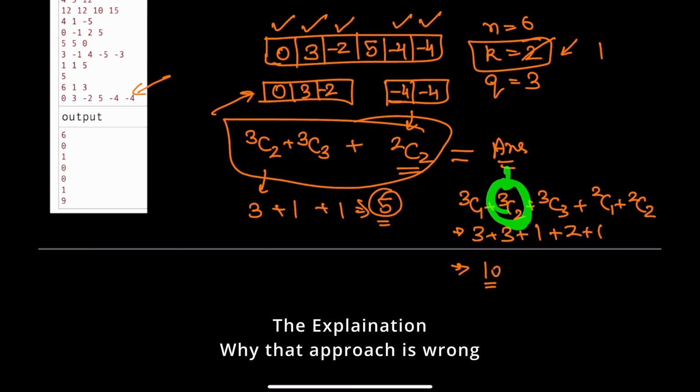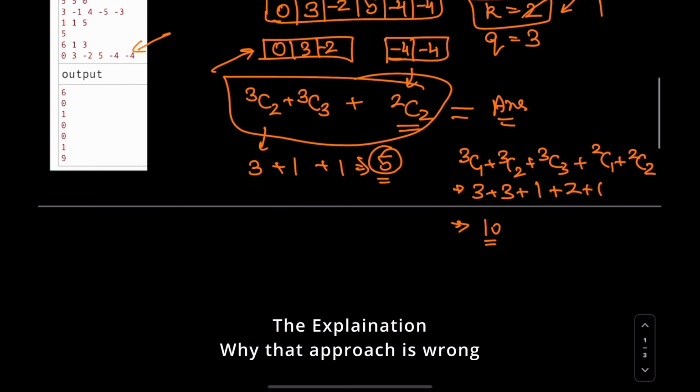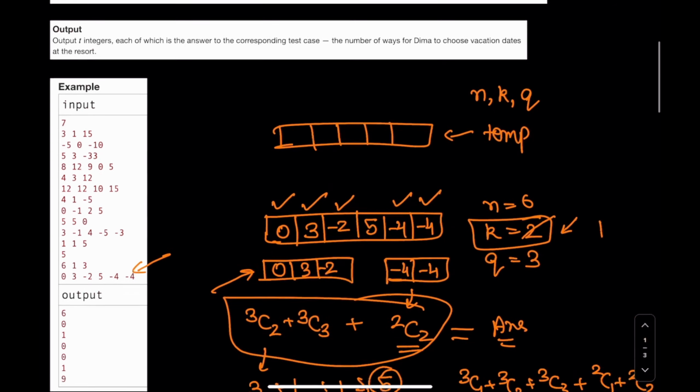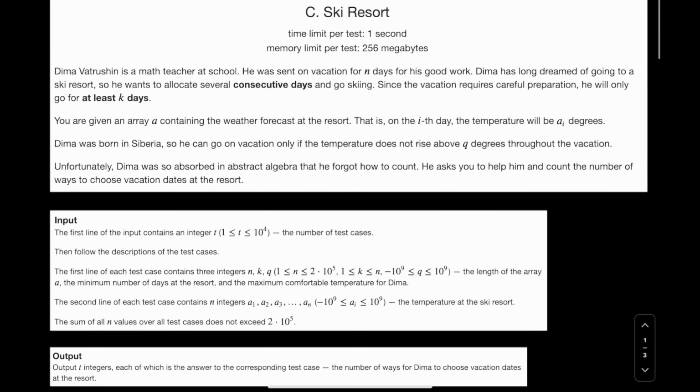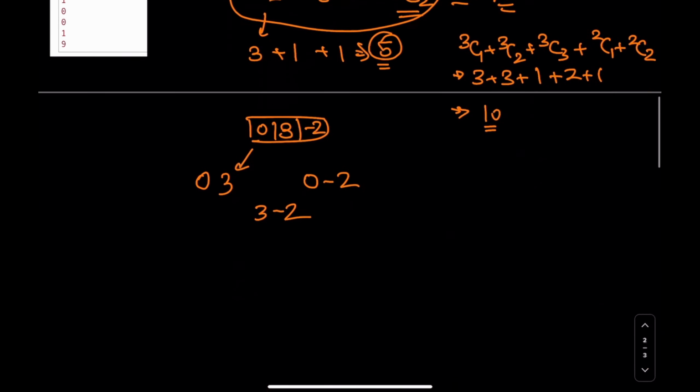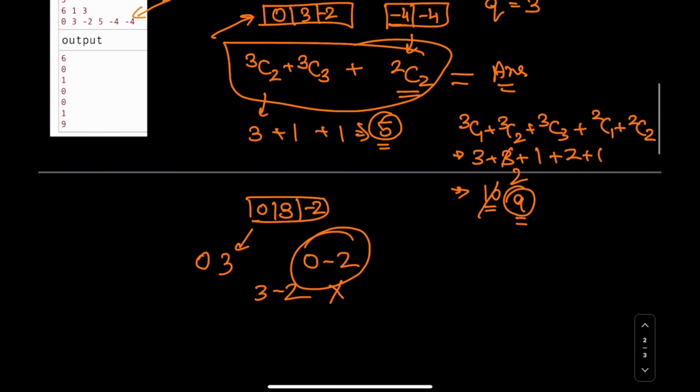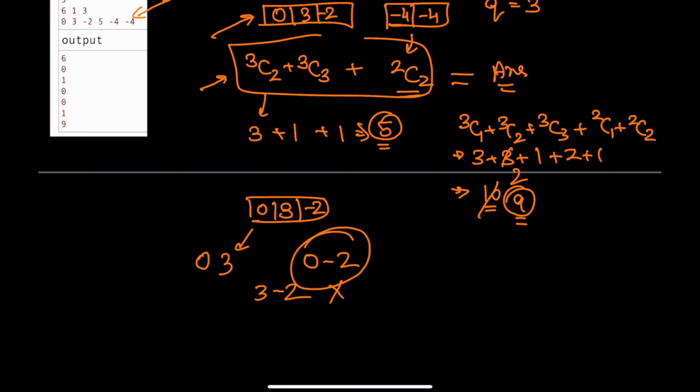We cannot use 3C2. 3C2 will give us all the combinations: 0, 3 and minus 2 will give 0 and 3, 0 and minus 2, and 3 and minus 2. In the test case it's given that we need to allocate consecutive days, and this is not consecutive. So this should be 2, and that's why our answer is 9 here. So now we cannot use the normal nCr formula.